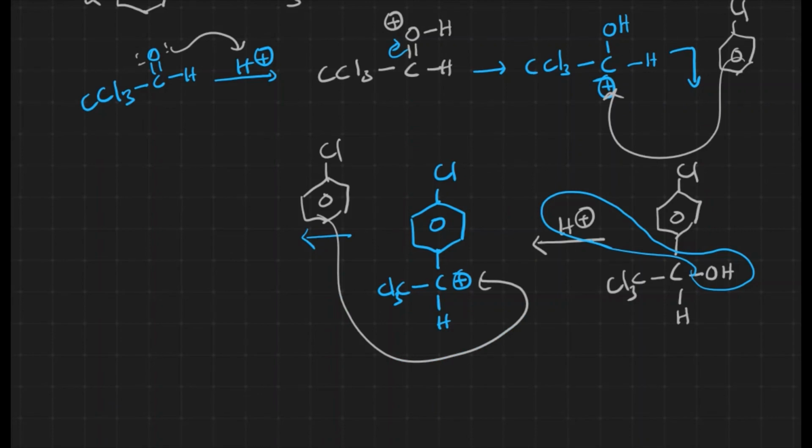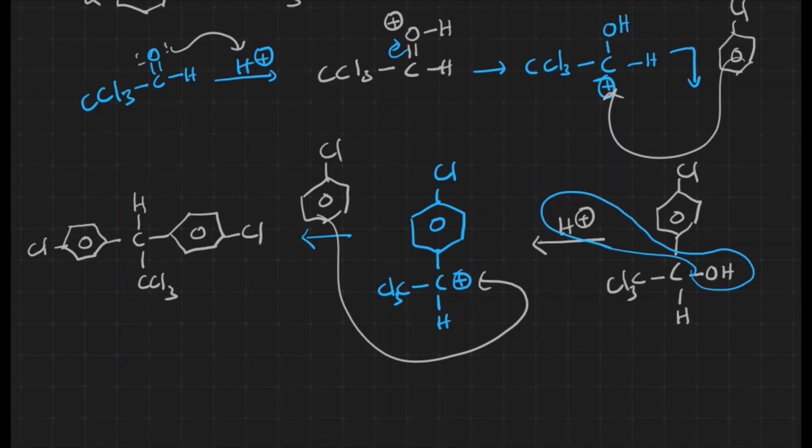And this is how the product is obtained.